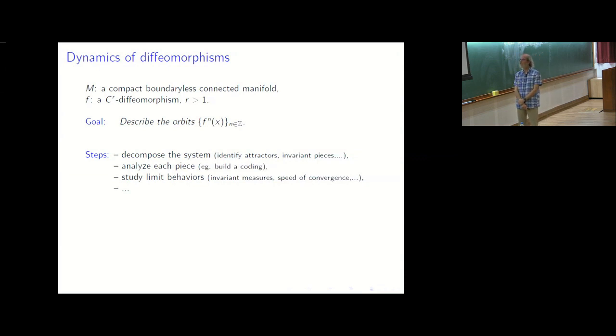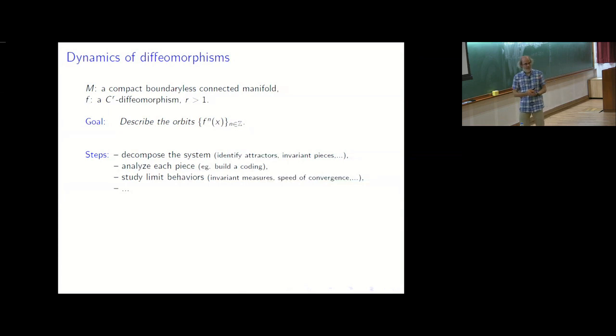For each piece, you want to understand the dynamics inside. One way is to build a coding, a Markov partition, as you mentioned. Another way is more statistical. You want to study limit behavior, studying the invariant measures. And maybe you want to do it in a quantified way and study speed of convergence, so limit behaviors.